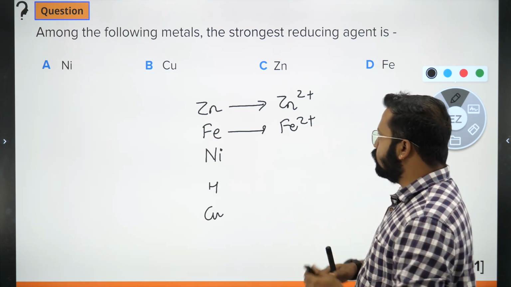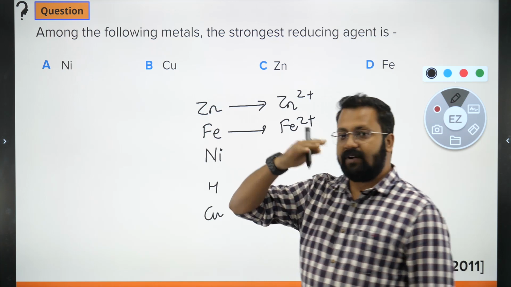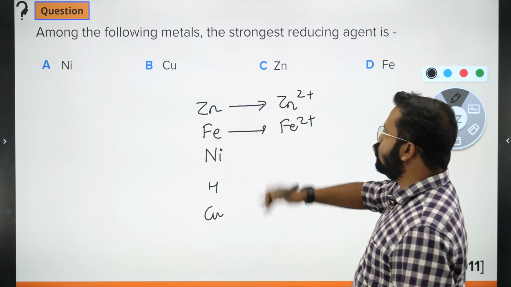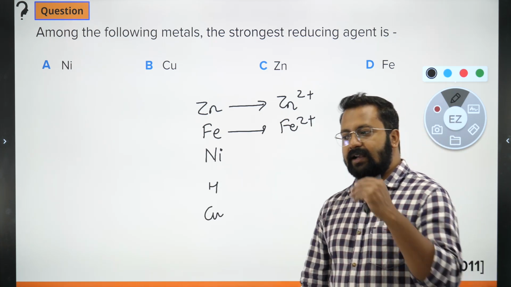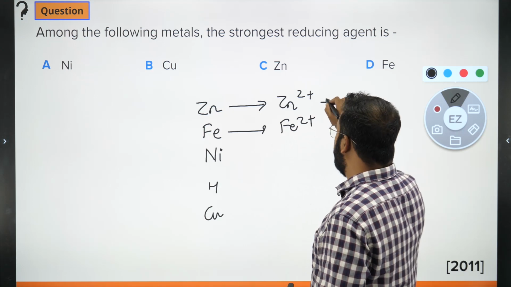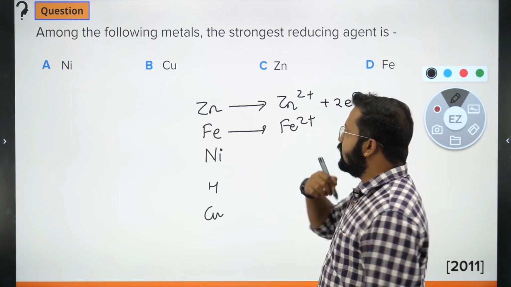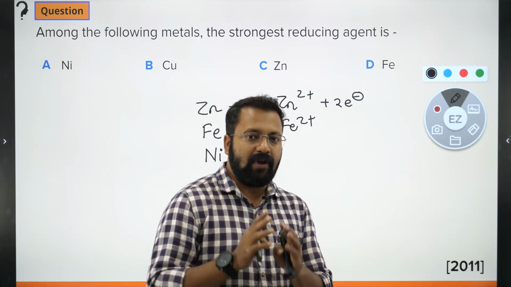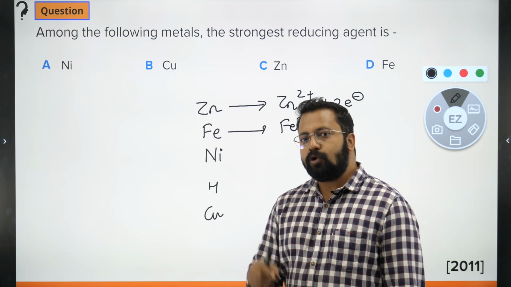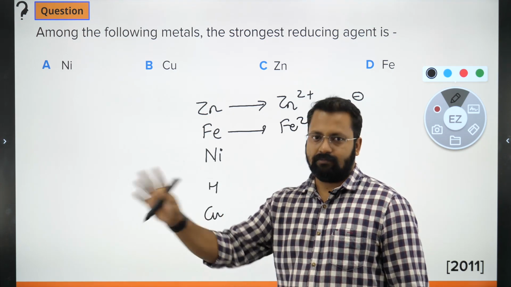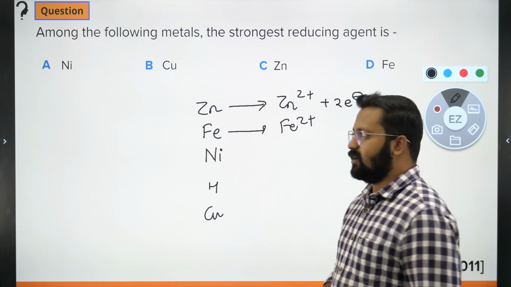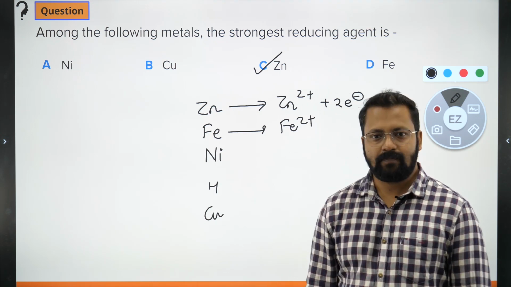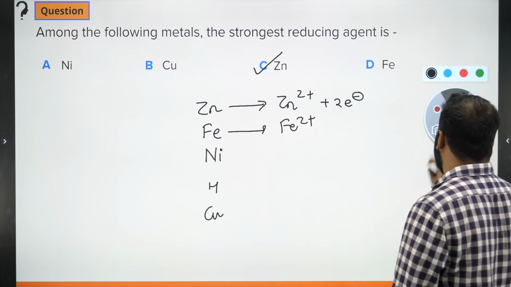Now it is important to know that if the one at the top is displacing something, it is reducing it. So the tendency of zinc to convert into zinc 2 plus will also tell us the tendency for it to give electrons, because it is giving out 2 electrons. If it is giving out 2 electrons, then the tendency of zinc to convert into zinc 2 plus will also be the tendency of zinc to give 2 electrons to something. Okay, when it is giving electrons, it is acting as a reducing agent. So the right answer to this question will be zinc. Clear? The right answer to this question will be zinc.